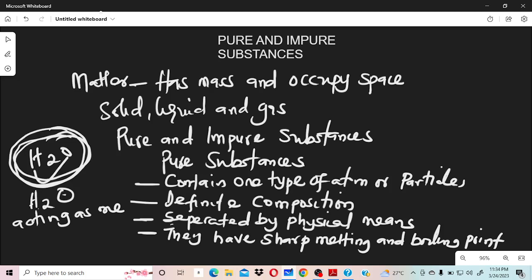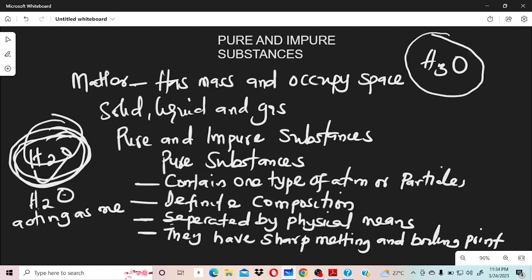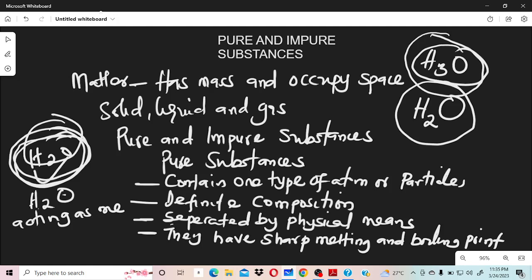Number 2, it has a definite composition. Yes, you cannot write water as H3O. No. For everybody that understands water, we know the molecules of water are 2 atoms of hydrogen and 1 atom of oxygen. Anything different from this means that you have not written the molecular formula of water. Why do we have 2 atoms of hydrogen and 1 atom of oxygen?